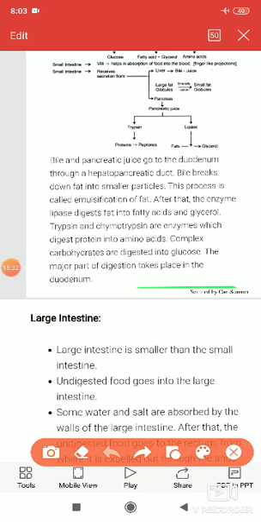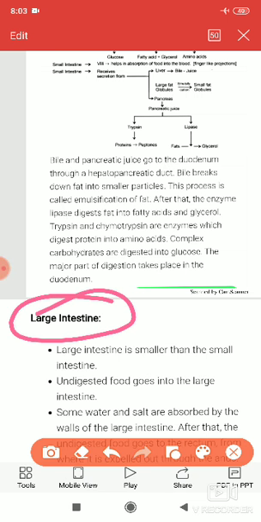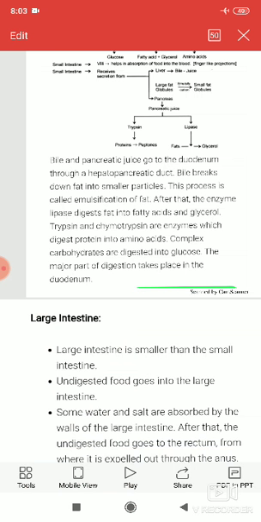The next and last part is the large intestine. If you see the figure, you understand that it is a D-shaped structure, and this is the last part of the digestive tract. It is the portion where undigested food goes and is stored, and after that it is released from our body through the process called egestion.